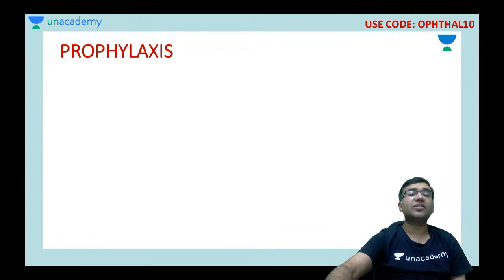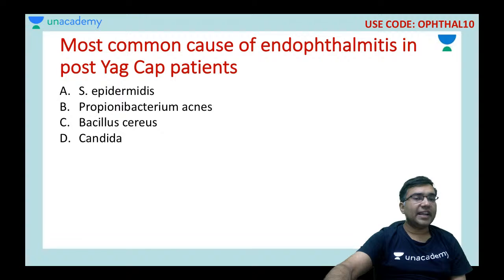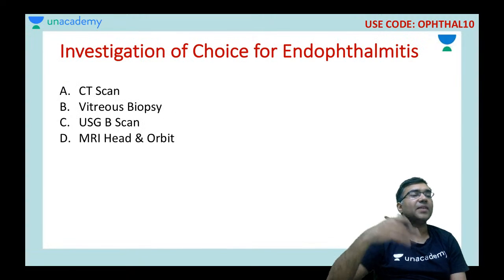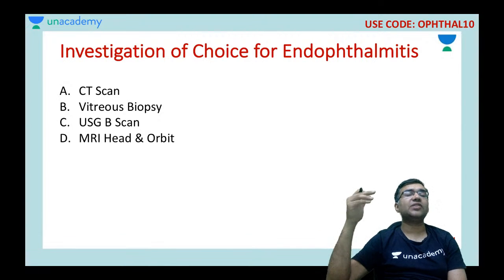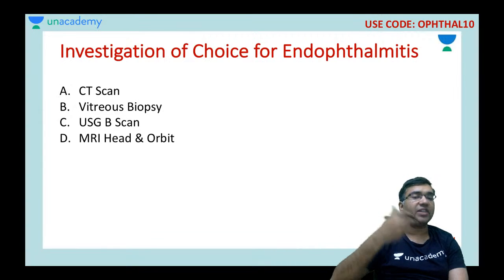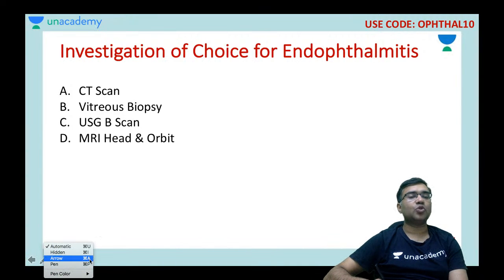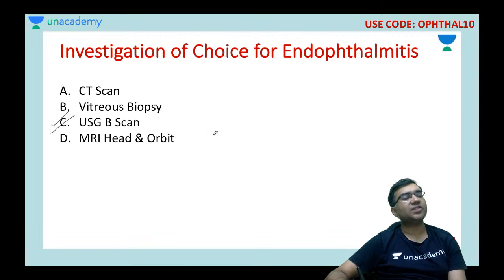You would ask me, sir, why not indirect ophthalmoscopy? In indirect ophthalmoscopy, because of so much haze in the cornea, so much haze in the anterior chamber, so much haze in the vitreous, you would not be able to see the retina, and sometimes you would not even be able to see vitreous exudates. Okay, so that's why indirect ophthalmoscopy is not the investigation of choice. The investigation of choice is USG.